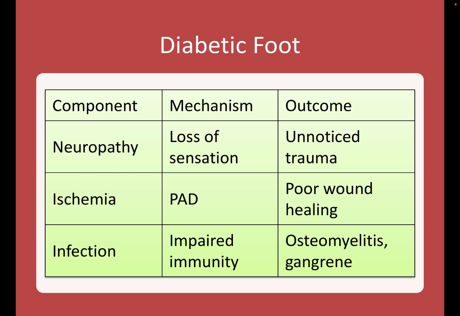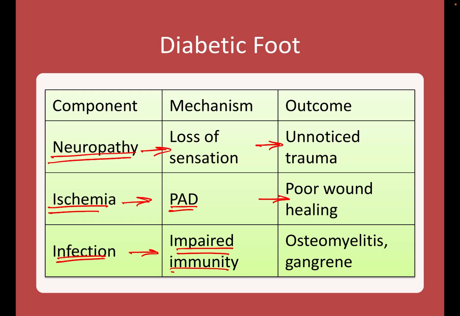Coming to diabetic foot, this will be a combination of neuropathy, ischemia and infection. In neuropathy, there will be loss of sensation which will result in unnoticed trauma. Ischemia results in PAD, that is peripheral arterial disease, which will result in poor wound healing. Infection, due to impaired immunity, results in osteomyelitis and gangrene.